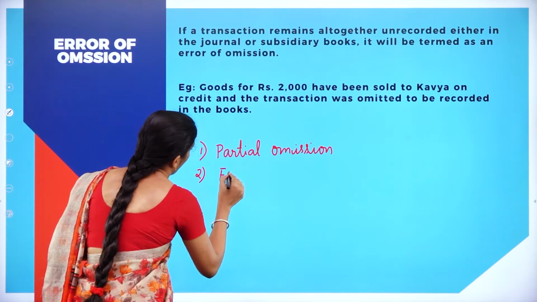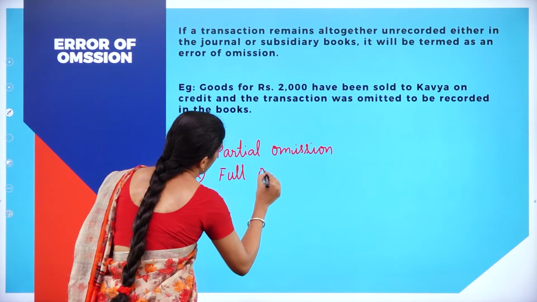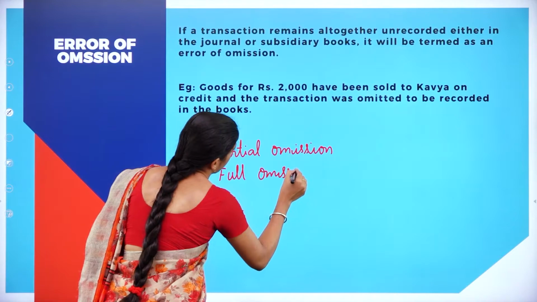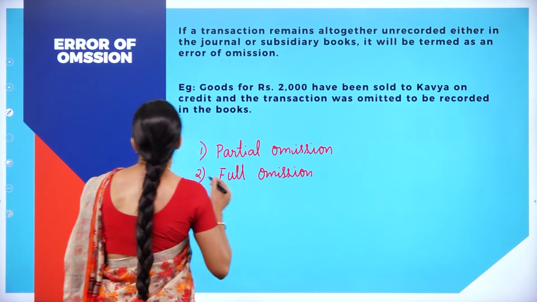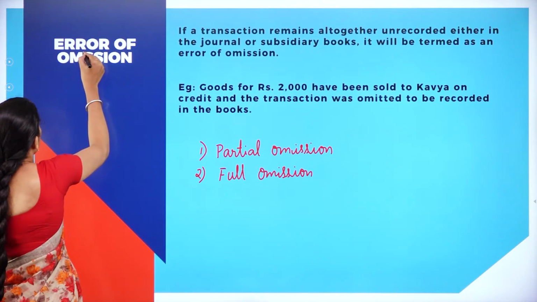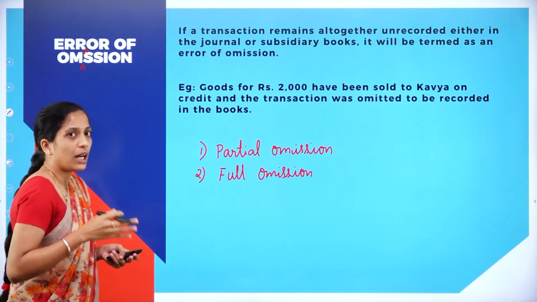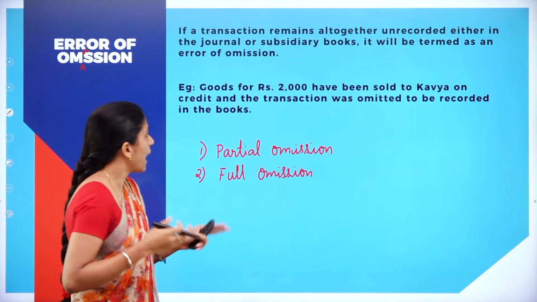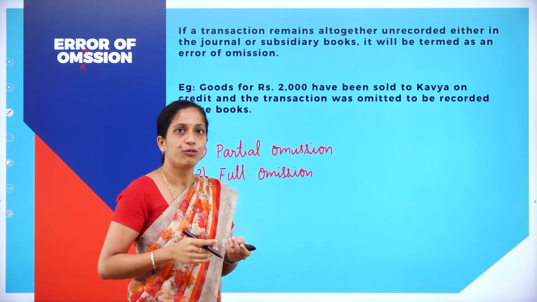So under error of omission, we will be having partial omission or full omission.